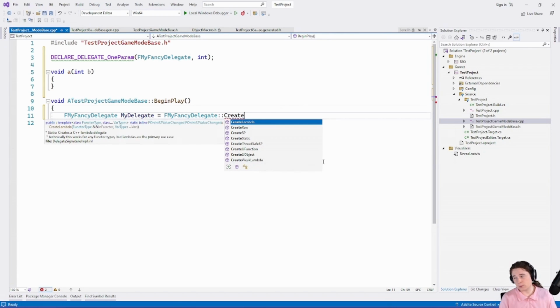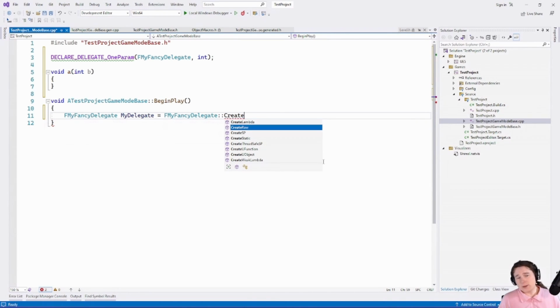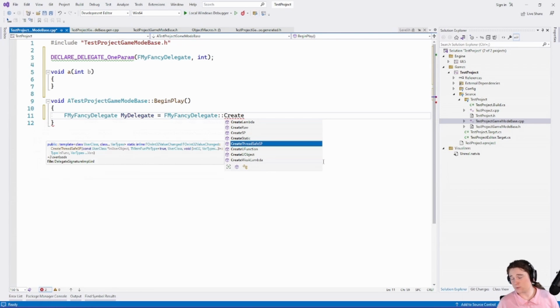The ones that you actually probably care about are CreateLambda, CreateWeakLambda, CreateUObject, and then CreateSP, which is shared pointer. There's also CreateThreadSafeSP. If your shared pointers are thread safe, you need to use this instead. I just realized I didn't cover thread safe shared pointers at all in the other session.